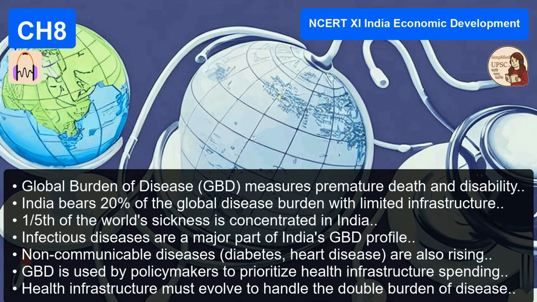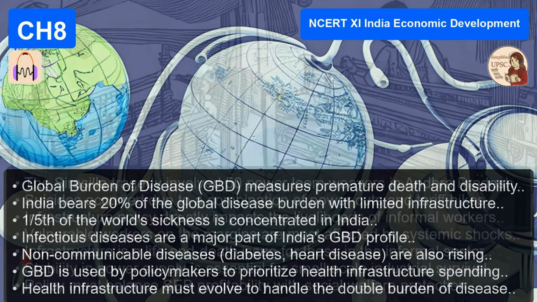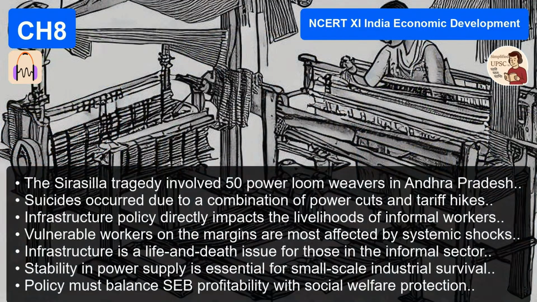But, and there is always a but in these chapters, there's a massive imbalance. The private sector seems to run the show. That is the dominant theme in the text regarding health in India today. The private sector runs 70% of the hospitals in India. 70%. They control nearly 40% of the beds. But here's the kicker statistic. 80% of outpatients visit private providers. 80%. So 4 out of 5 people who are sick go to a private doctor or clinic.